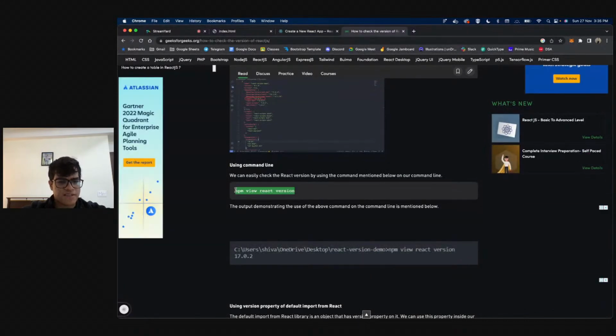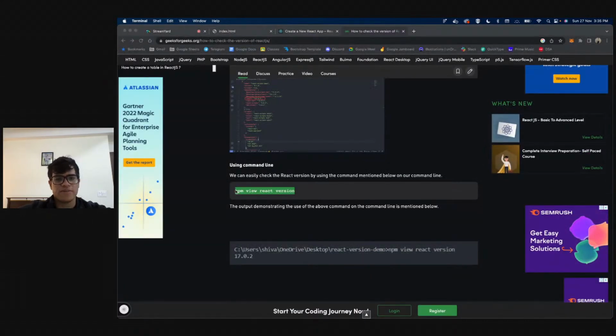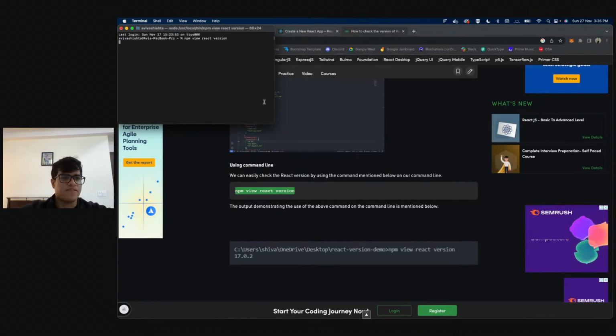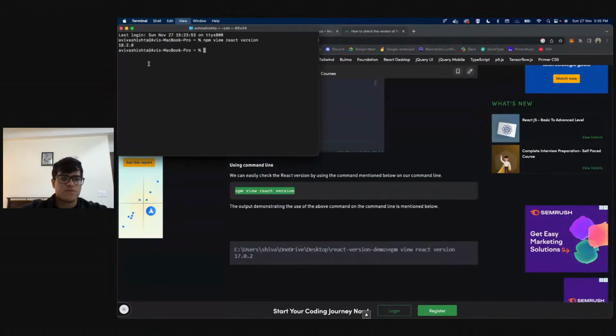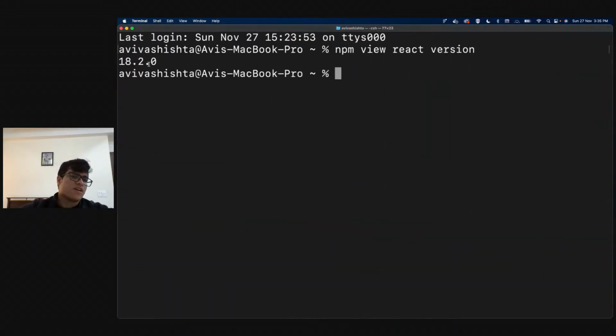npm view react version. So if I run this on my terminal, I should be able to get my version for React, right? So, all right. The version, all I did was I wrote npm view react version, and that is to check if you have React installed, and it says that I have React installed, and the version that I'm using for React is 18.2.0, right? This might not be the latest version. Anyway, so that is how Pooja, you're supposed to check what version you have for React or if you have React installed. All right, and okay, moving on.